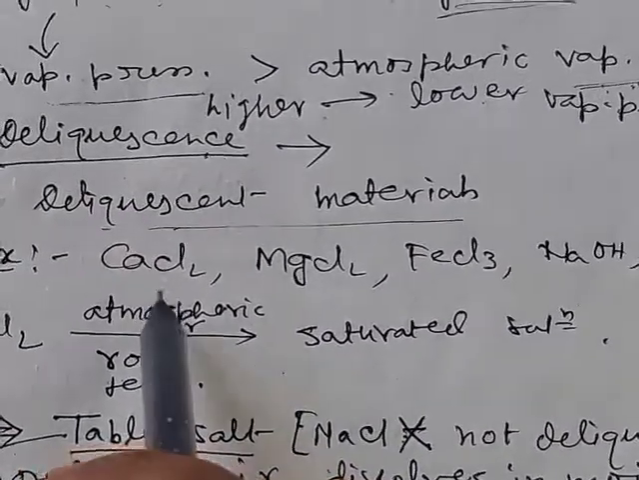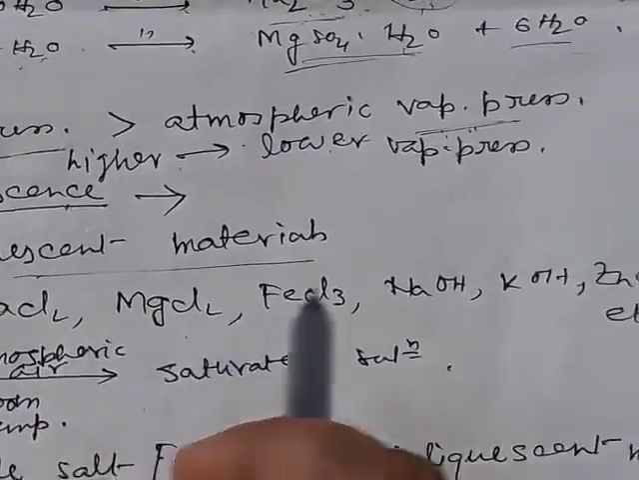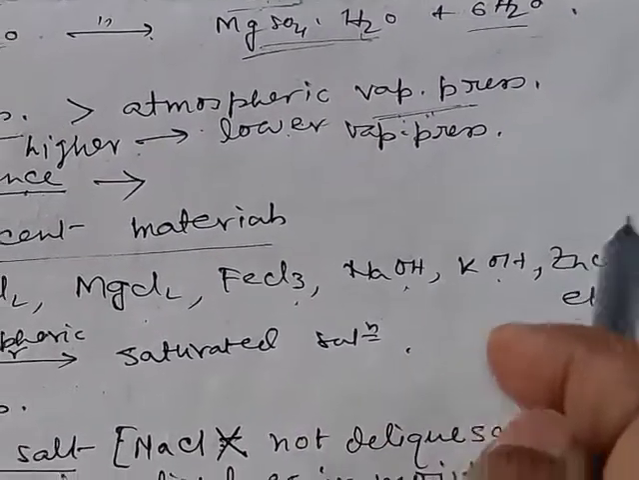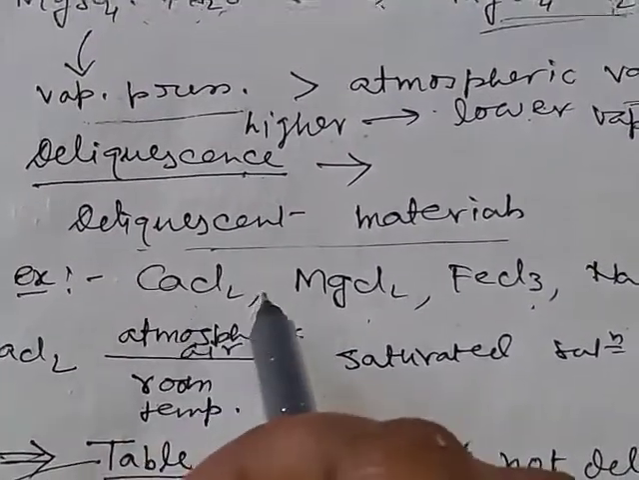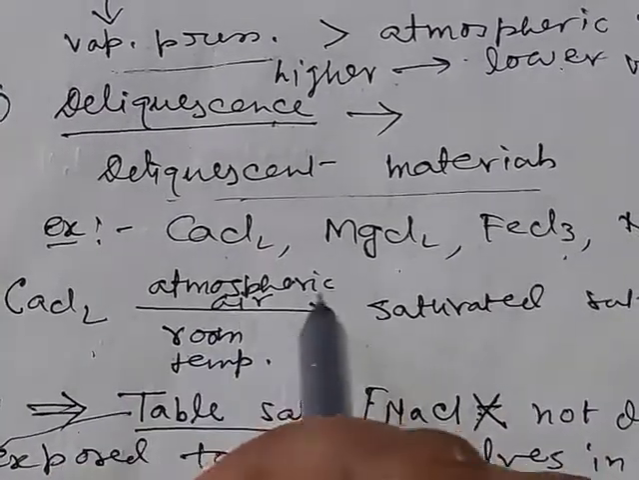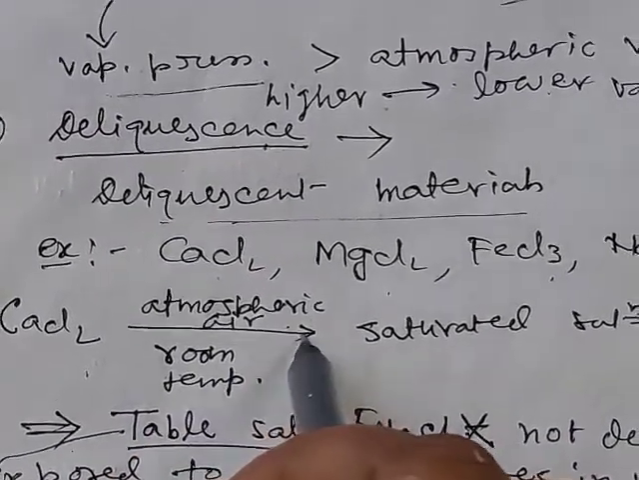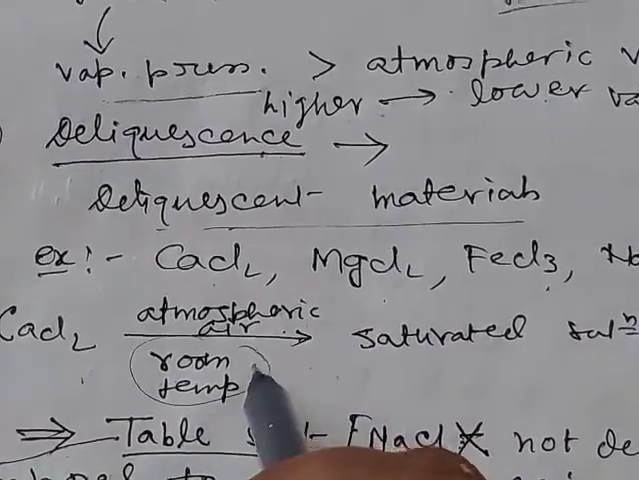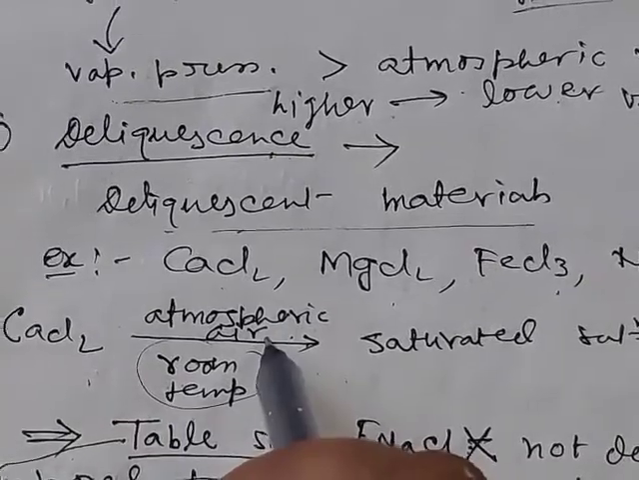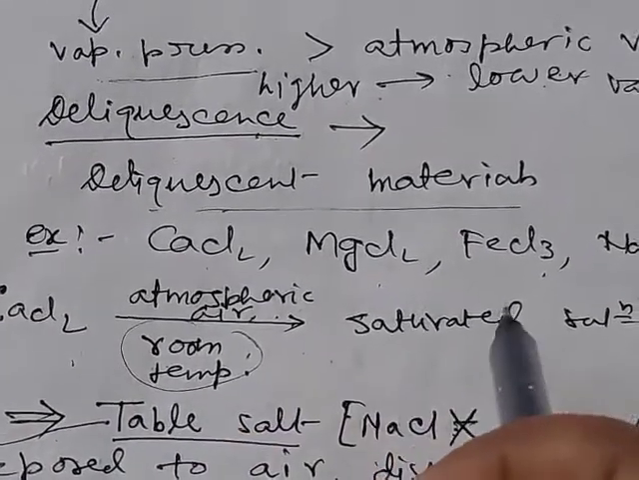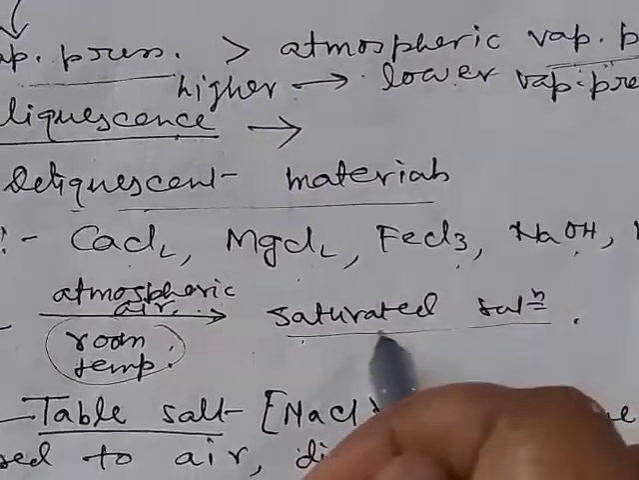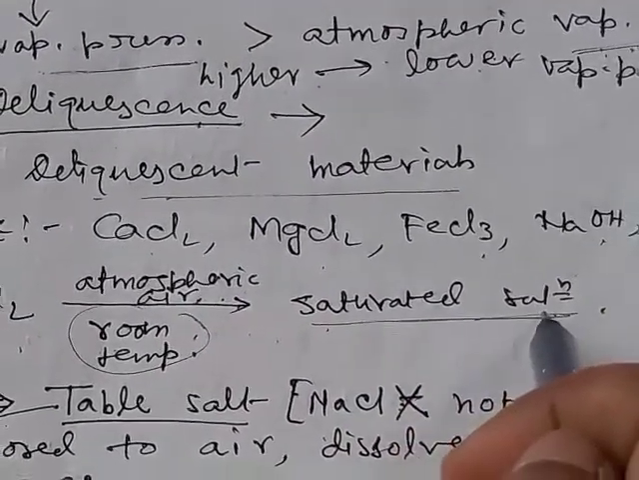For example, calcium chloride, magnesium chloride, ferric chloride, sodium hydroxide, caustic potash, and zinc chloride are all deliquescent materials. That is, when these materials are kept in contact with atmospheric air at room temperature, they will absorb moisture from the atmospheric air and become moist, and ultimately they will form a saturated solution with the moisture.